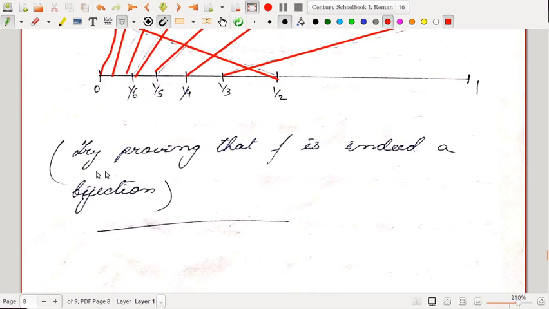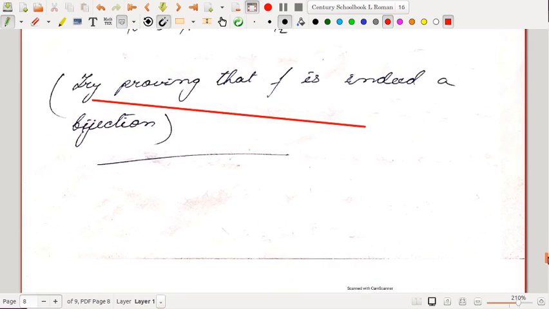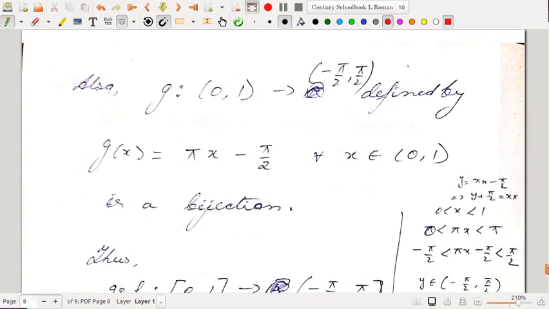It's your exercise. If you are interested, you can try proving formally that it is indeed a bijection. So please try it if you are interested. Next, let us see this.